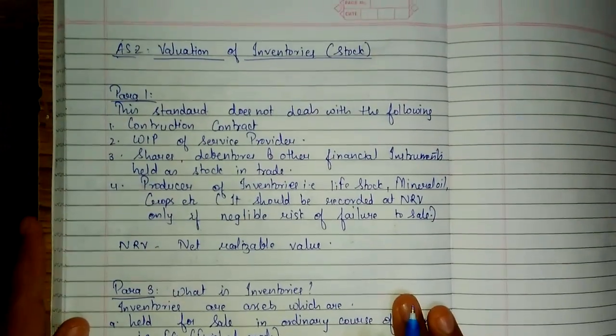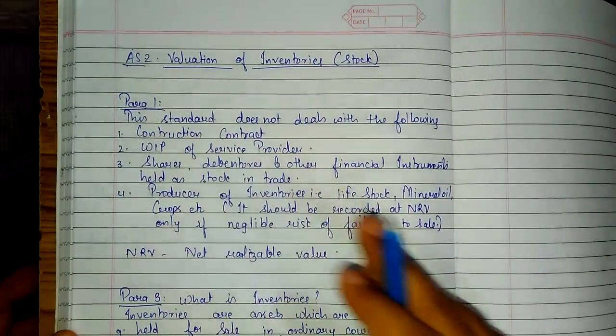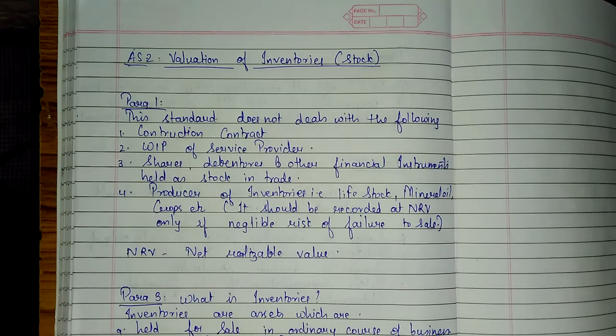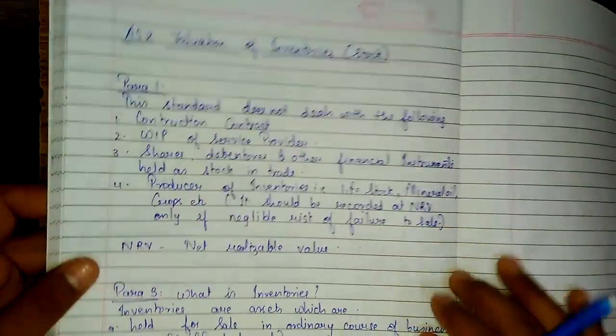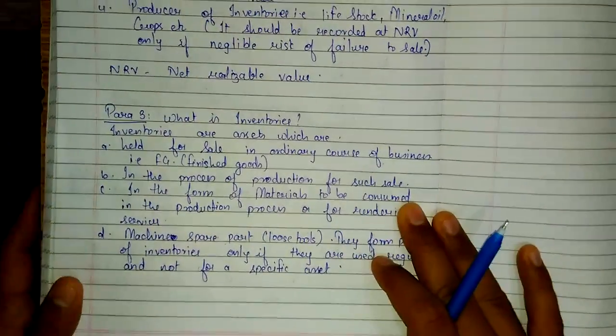This is a guideline, as I already told you all. So firstly, please pause the video and copy AS-2 para 1. I hope you all have copied this para 1. Please copy para 3.